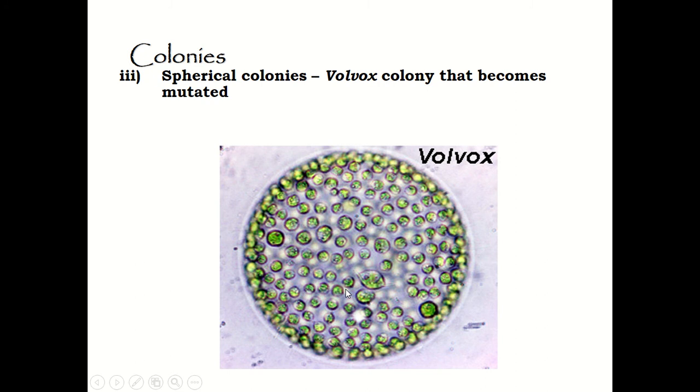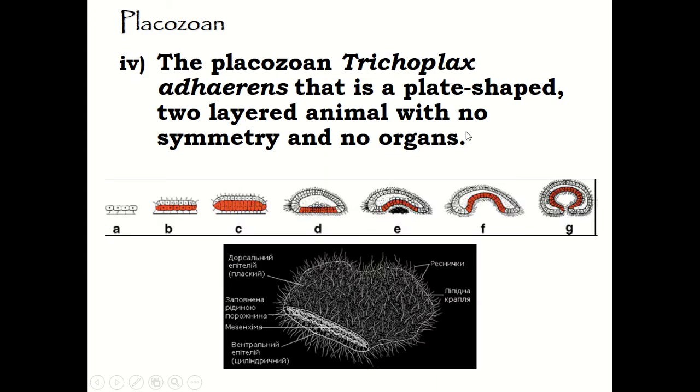Third, animals might have originated from spherical colonies, such as a Volvox colony that became mutated, and maybe they originated from the placozoan Trichoplax adhaerens, which is plate shaped, as you can see over here, and they are two-layer animals with no symmetry and also no organs.